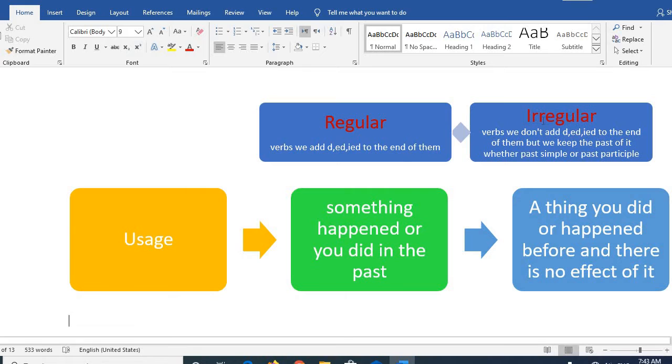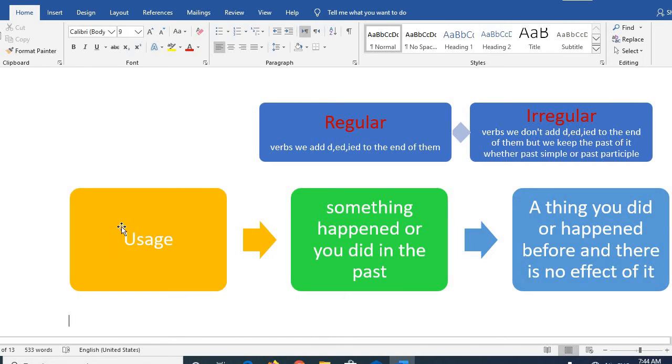And irregular verbs, we do not add d, ed or ied to the end of them, but we keep the past of it as mentioned in their list, whether past simple or past participle. For grade 3, they must study the past simple, and for other grades they study past simple and past participle. They study both of them.